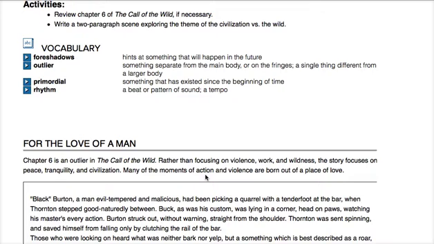So, 4 vocabulary words. Foreshadows means that it hints at something that will happen in the future. An outlier means that it is something separate from the main body or it's on the fringes. It could be a single thing different from a larger body. So we'll talk about that in another minute. Primordial means something that has existed since the beginning of time. Rhythm is a beat or pattern of sound or a tempo.